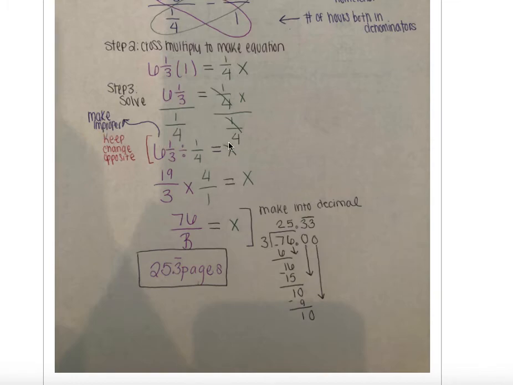And so then Ms. DeFalco divided both sides by 1/4. And so when you're setting this up, you end up with 6 1/3 divided by 1/4. But she notes that you need to make the 6 1/3 improper. And then you do keep, change, opposite. So you're going to keep this the same, change your operation, and then opposite for your second fraction. So you flip it upside down. And then that's when she would multiply straight across and she gets 76/3. And then when you make that into a decimal, she shows you how she made it into a decimal here, and she got 25 1/3 pages.